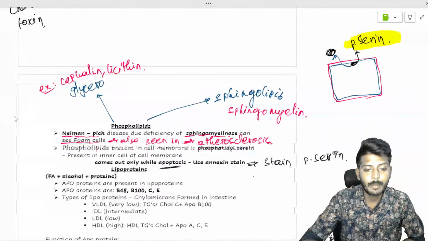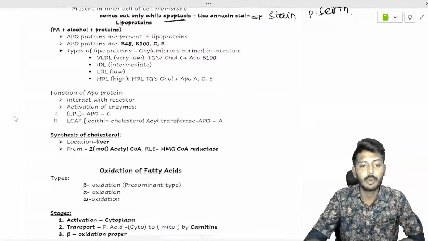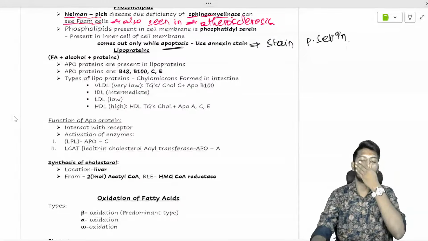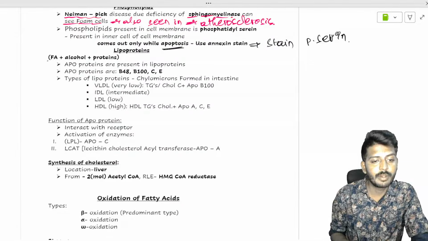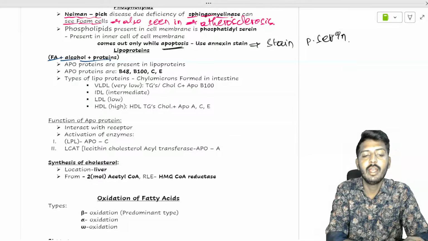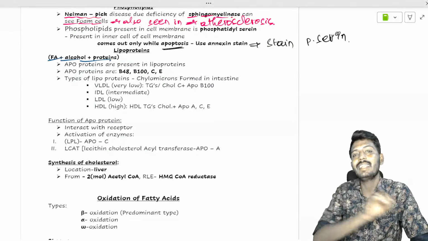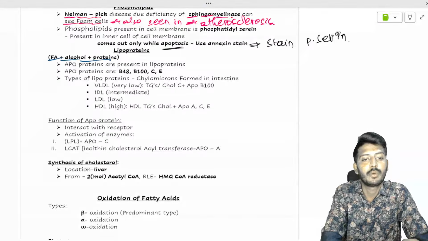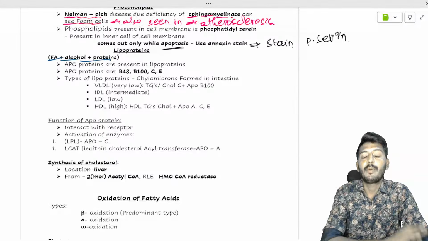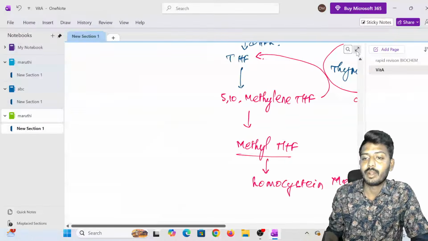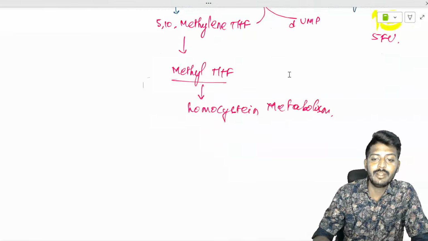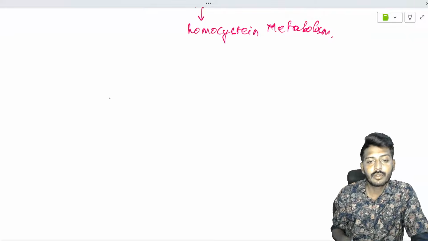Let's talk about the lipoproteins. A lipoprotein is a combination of three things: fatty acid, alcohol, and a protein. The proteins present inside a lipoprotein are called apoproteins. So apoprotein metabolism is important for us. Basically, lipoprotein metabolism, how your body handles the lipoproteins, let's try to understand.